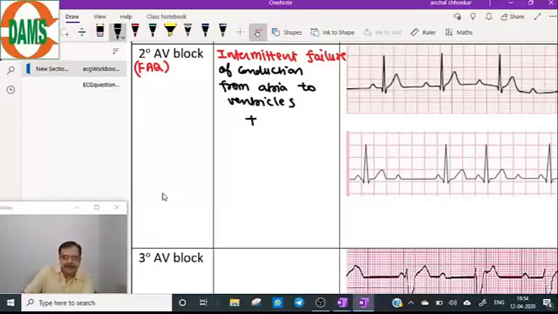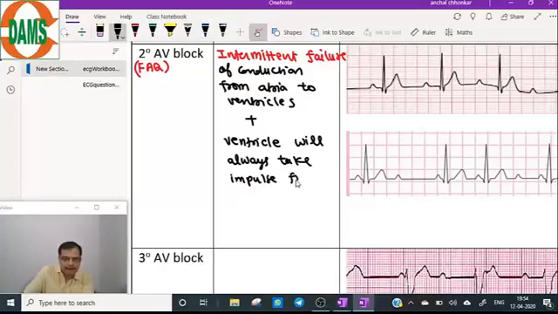The ventricle is dependent on the atria for its depolarization.